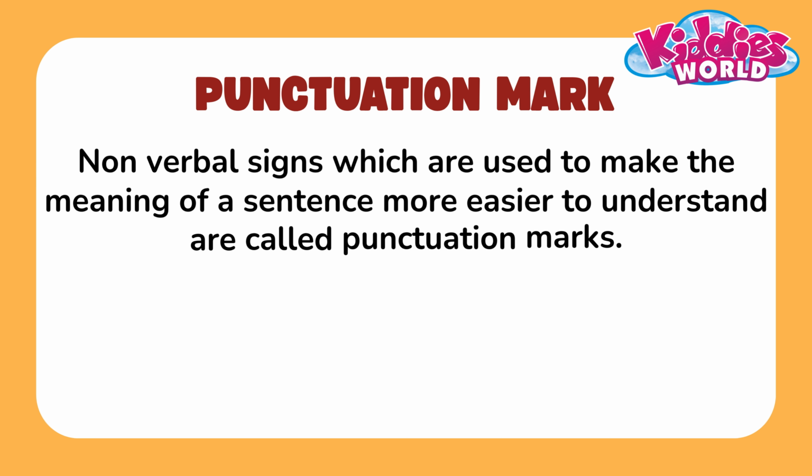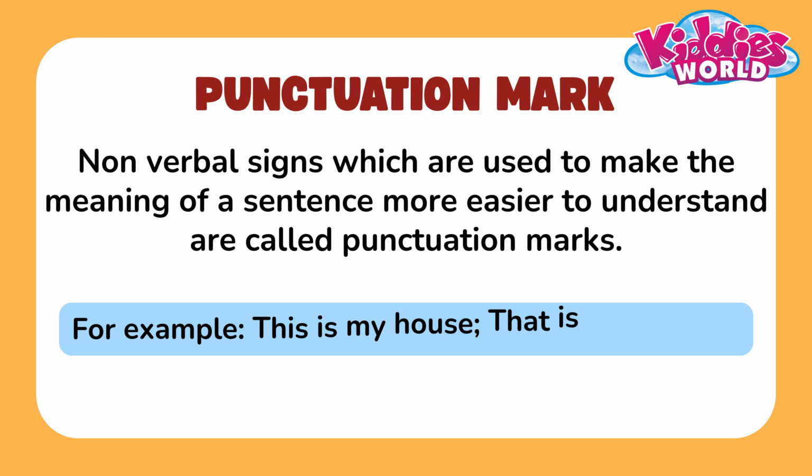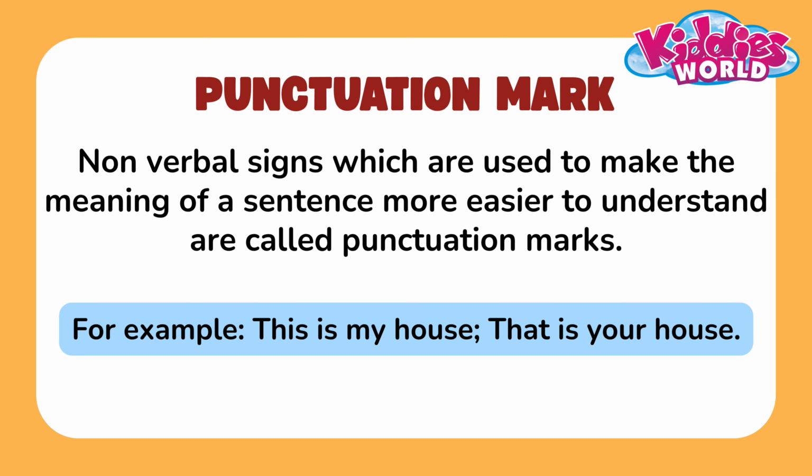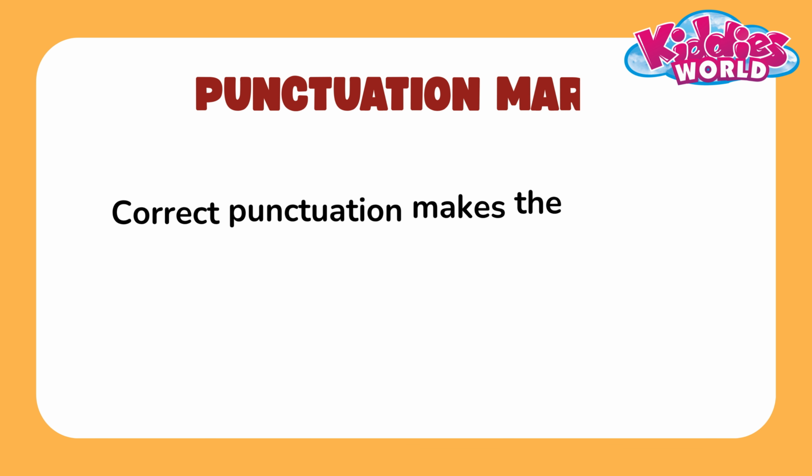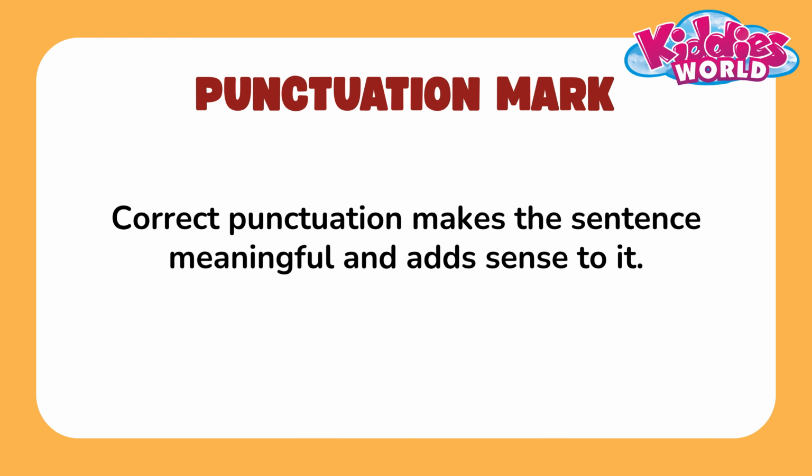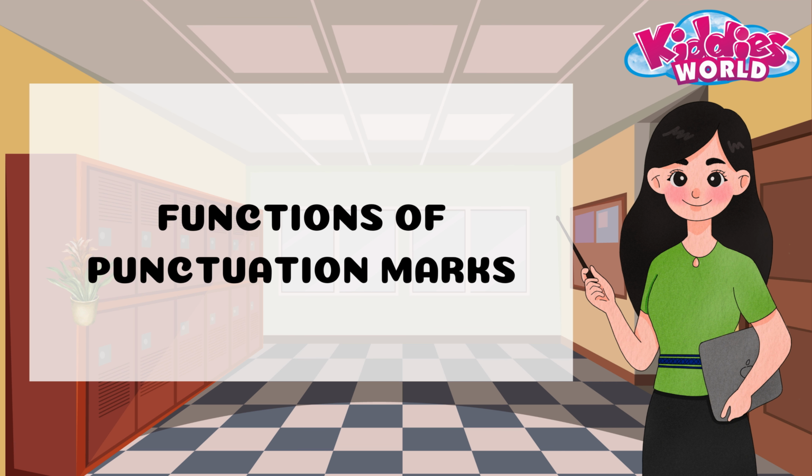Non-verbal signs which are used to make the meaning of a sentence easier to understand are called punctuation marks. For example, this is my house, that is your house. Correct punctuation makes the sentence meaningful and adds sense to it. There are various functions of punctuation marks.